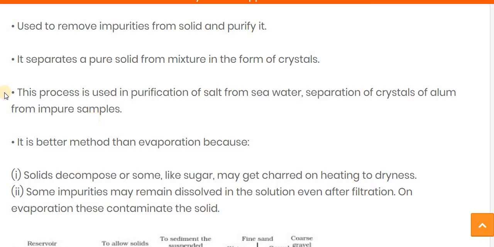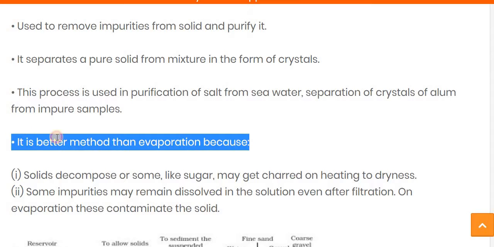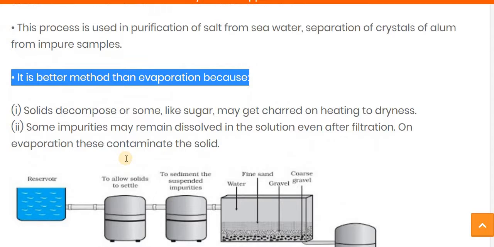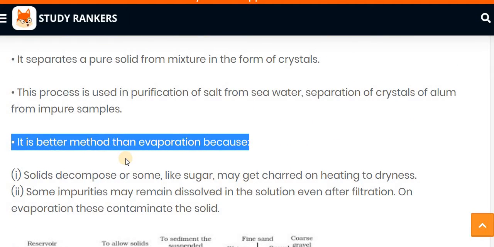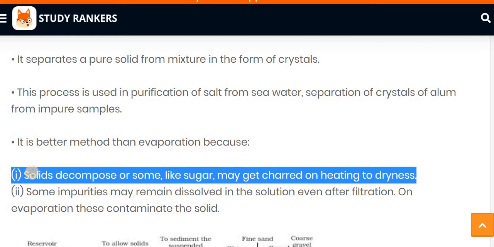And it is a better method than evaporation. If asked why crystallization is a better option than evaporation, then you can write down the reasons. The first one is that the solid may decompose, or some substances like sugar may get charred on heating to dryness.